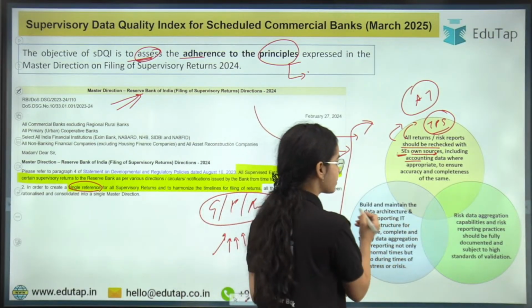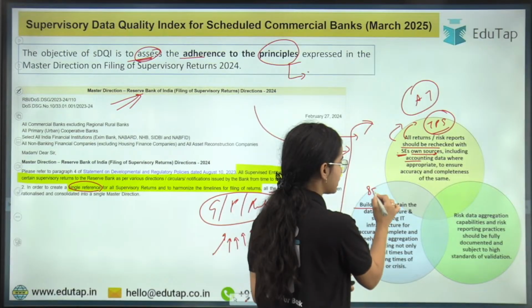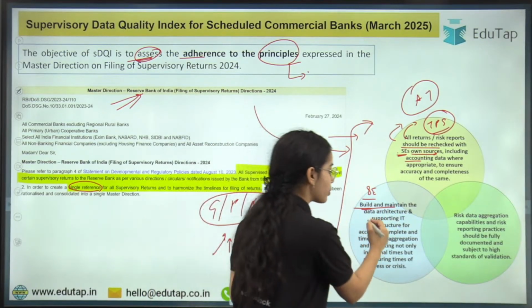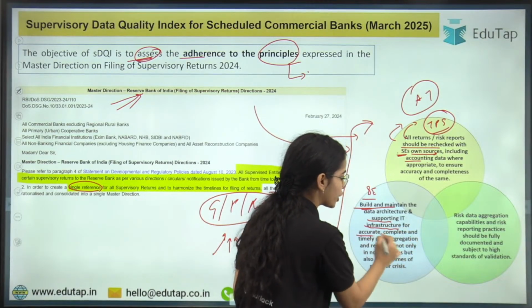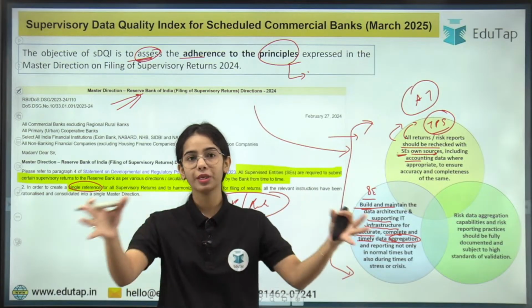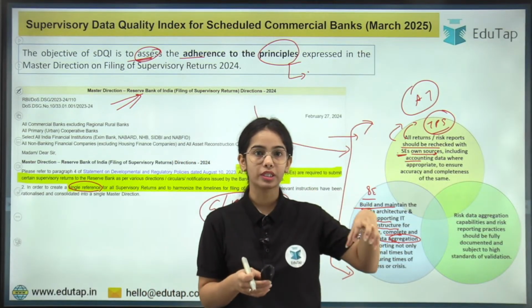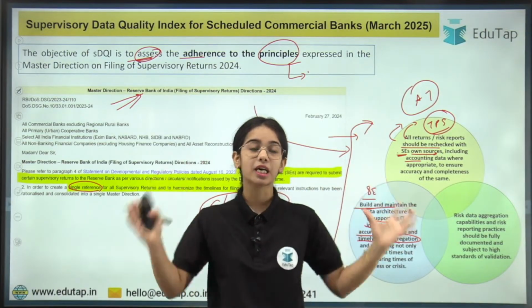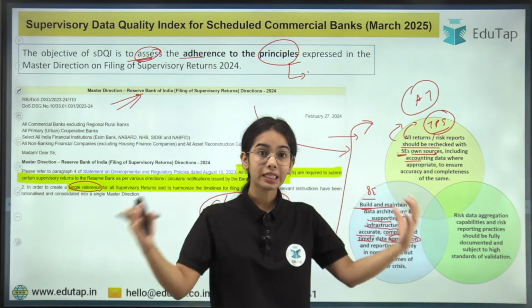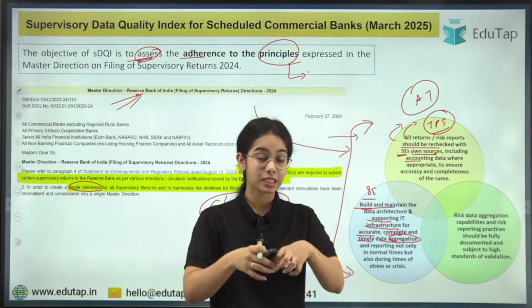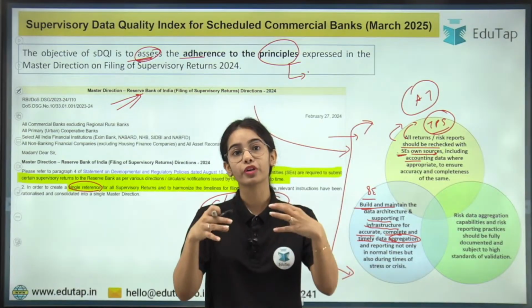Okay. Next, the supervised entities have to build and maintain the data architecture and supporting IT infrastructure for accurate, complete and timely data aggregation. See, the banks have different branches. It's not that the bank has all the data in one place. There are hundreds of bank branches spread around the country. So you can understand that the data has to be collected from different systems and different departments.